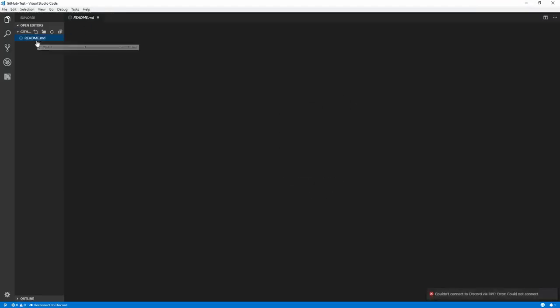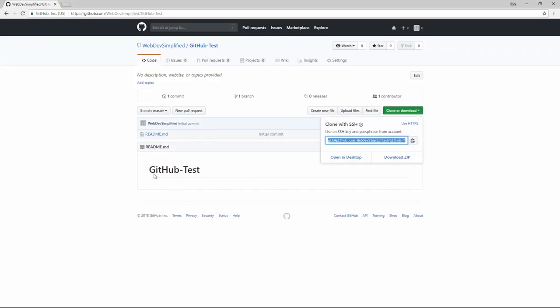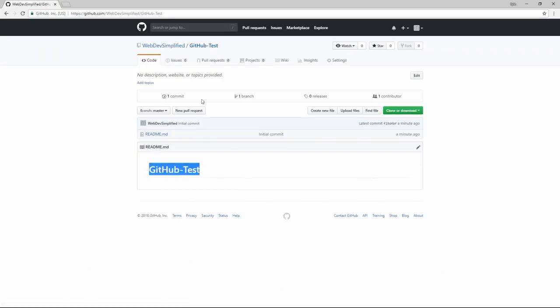We see we have a README, and it just says the project name. The README is important in version control systems such as GitHub, because if you go to GitHub's site, you can see that inside of your repository, everything in the README will show up on the main page of your repository. This is a great place to put notes and information about what your code does, so that when people come to your repository, they have an easy way to understand it without having to read the actual code.